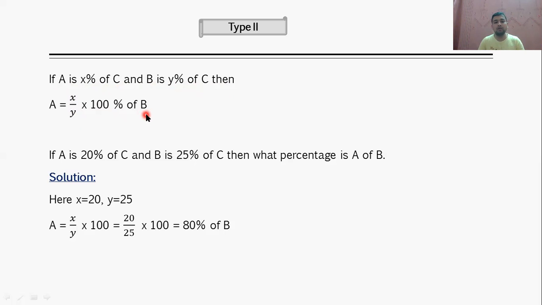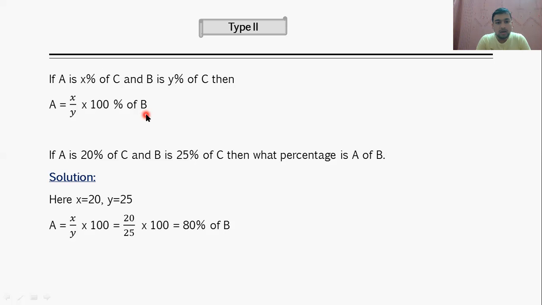See how we are calculating this. So A is what? X percentage of C. So can we write A is equal to X by 100 into C? Yes, we can write. Now in the second case, B is Y percentage of C. So can we write B is equal to Y upon 100 into C?